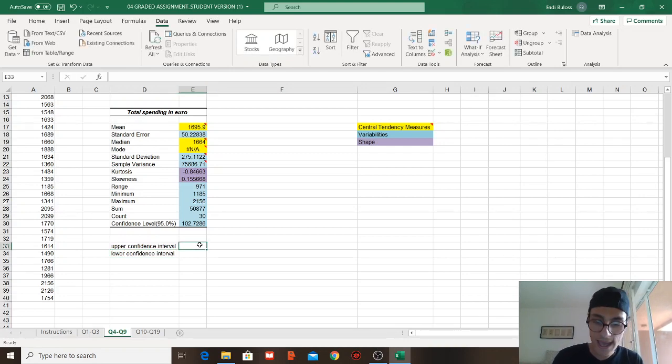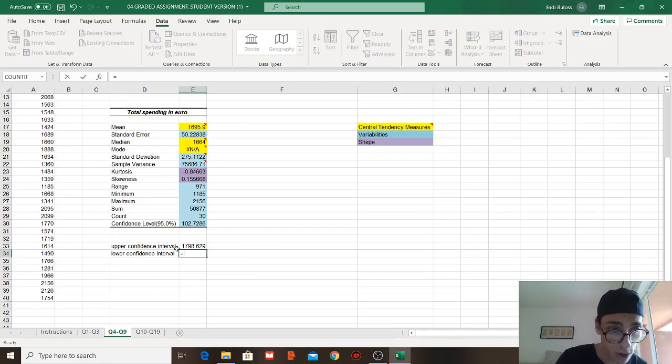The upper confidence interval is literally the mean plus the confidence level amount. The lower confidence interval is literally the mean minus the amount that we have from the confidence level.